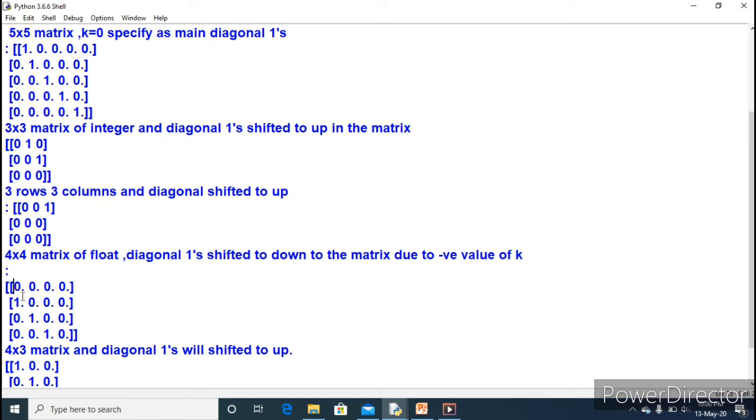This will be the main diagonal. It will appear like here, 1, 1 and 1, when the k value is 0, but the value of k will be -1. So the main diagonal shifted, the 1s will be shifted down from the main diagonal. Again, when the value of k is -2, it will move further downwards from the main one.